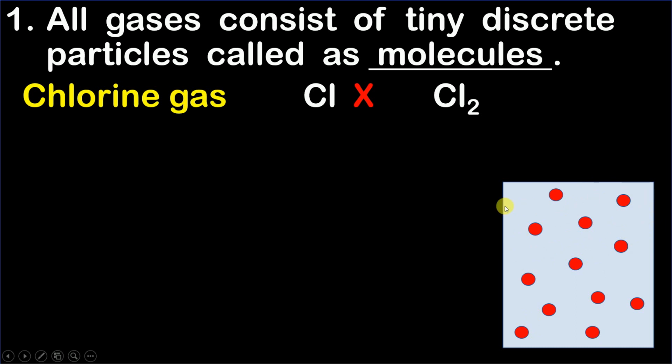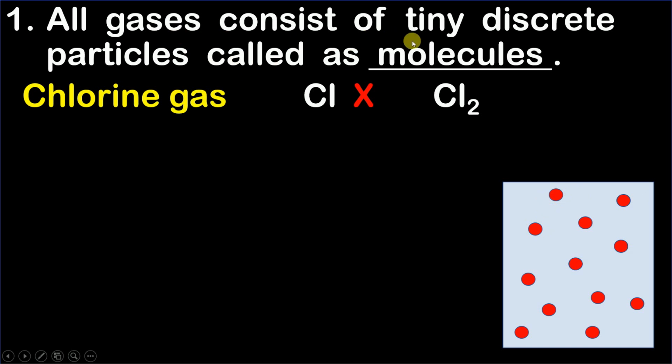Inside this container we have chlorine gas. Now what is the smallest particle of this chlorine gas? It is obvious that the smallest particle of this chlorine gas is nothing but the Cl2 molecule. Am I right? So this is what the postulate is trying to tell us.